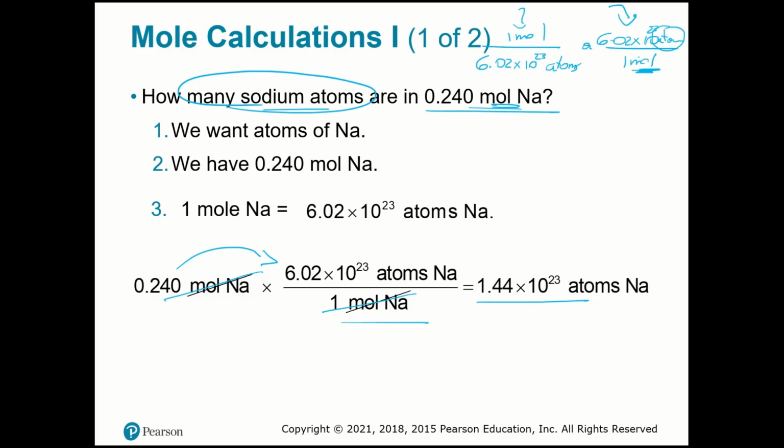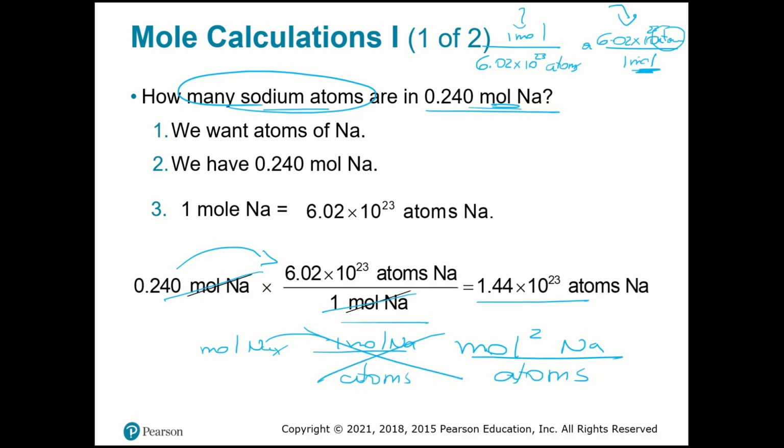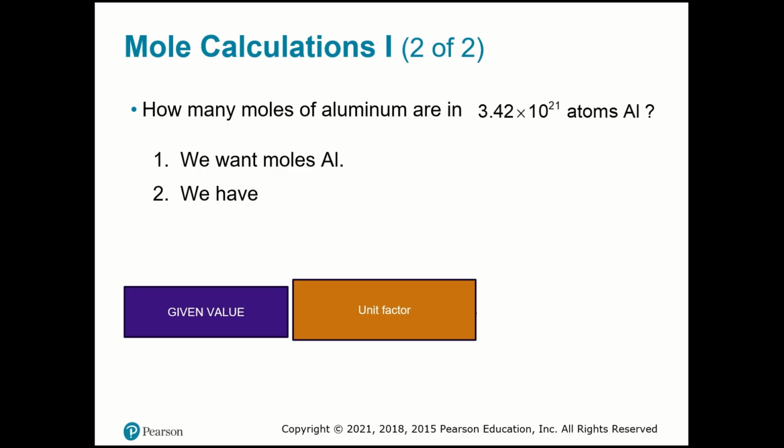If you do the opposite, you're going to have mole sodium times mole sodium over here, and atoms here. If you multiply, it will be mole squared sodium divided by atoms. That is not the unit you want. So work with the units, because that will help you to know if you're doing the right thing. I suggest you pause your video and try this problem by yourself.